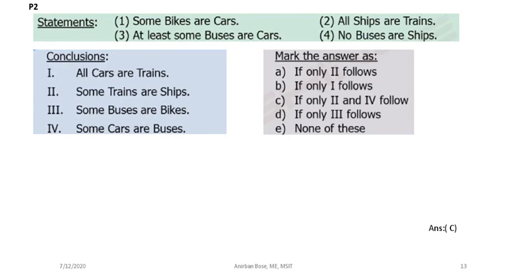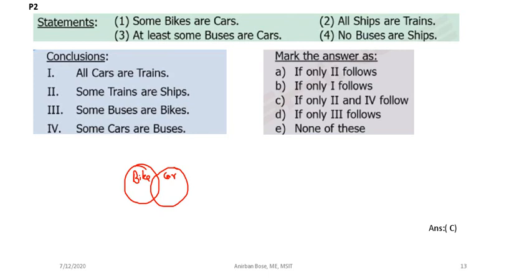Now here are the 4 statements and certain conclusions, and based on that you have to find the answer. Start with the first one: some bikes are cars. Let us consider this is bike. Some bikes are cars, so something is common between bike and car. This is the bare minimum condition. Clear? What is the next?